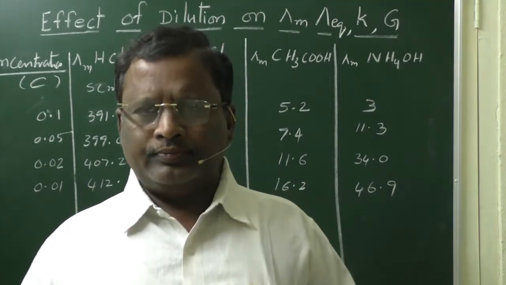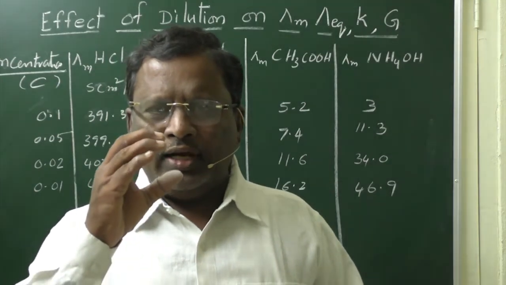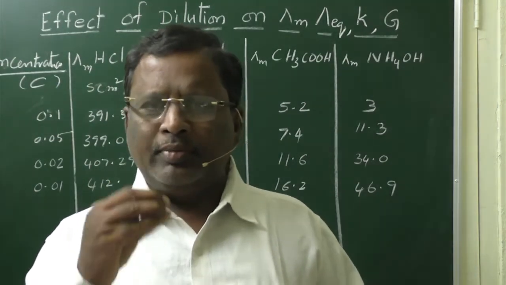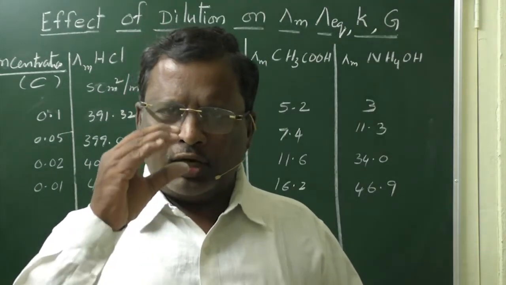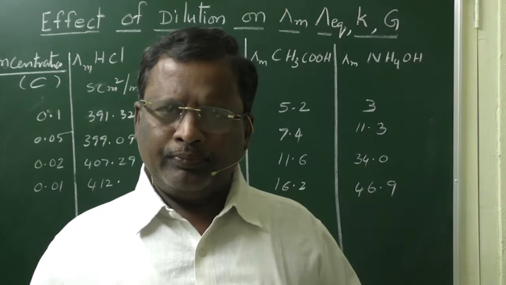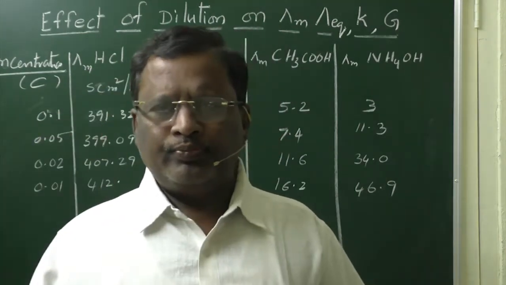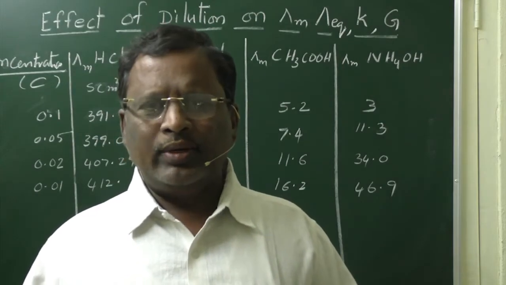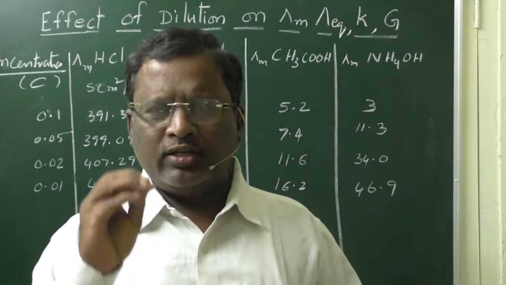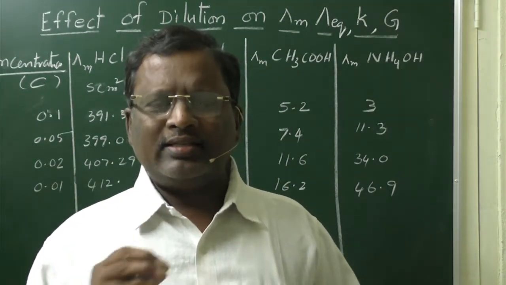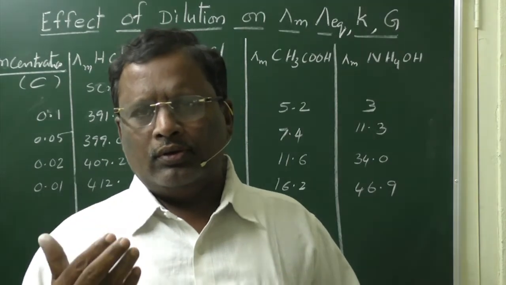On dilution, the number of electrolyte particles, that may be positive ions or negative ions, does not change, but if you increase the volume, the concentration decreases. The concentration of positive and negative ions of an electrolyte decreases with increase of dilution.